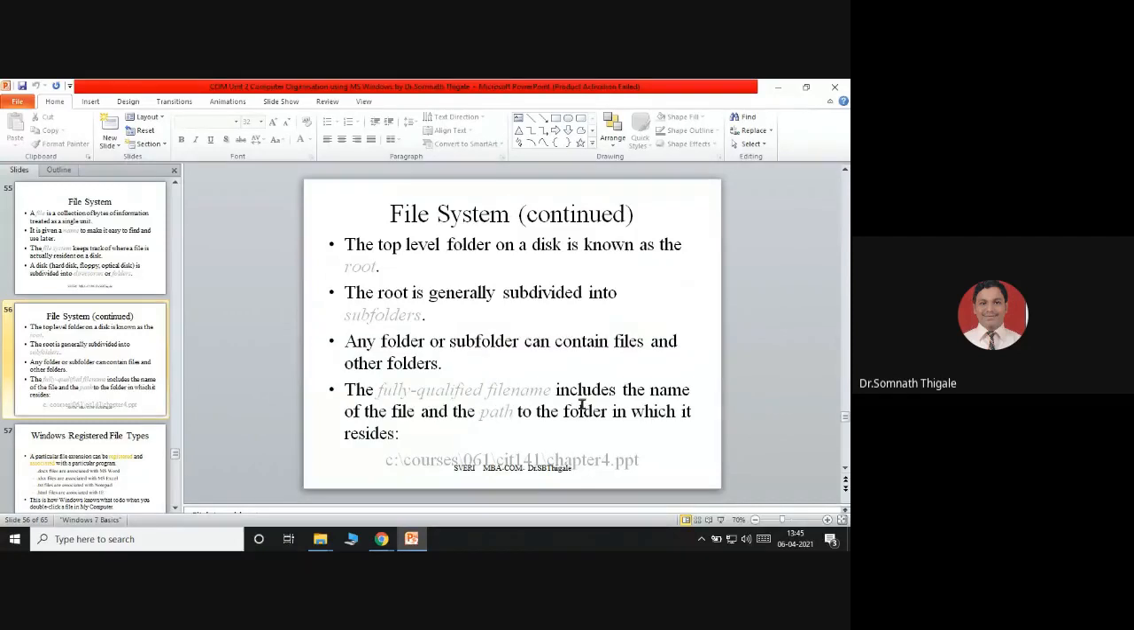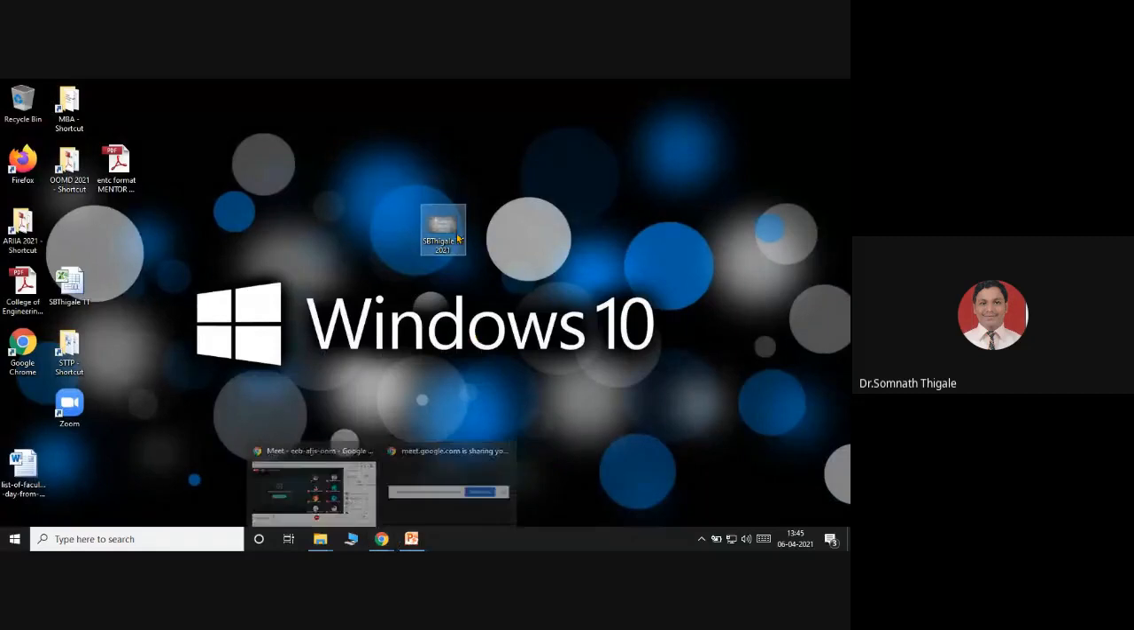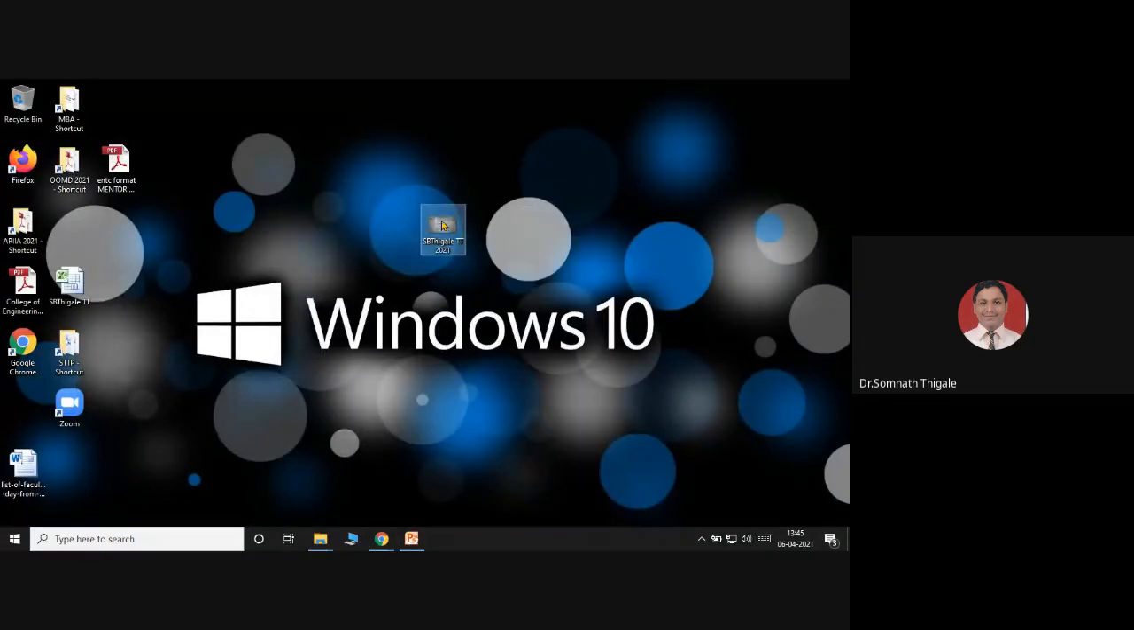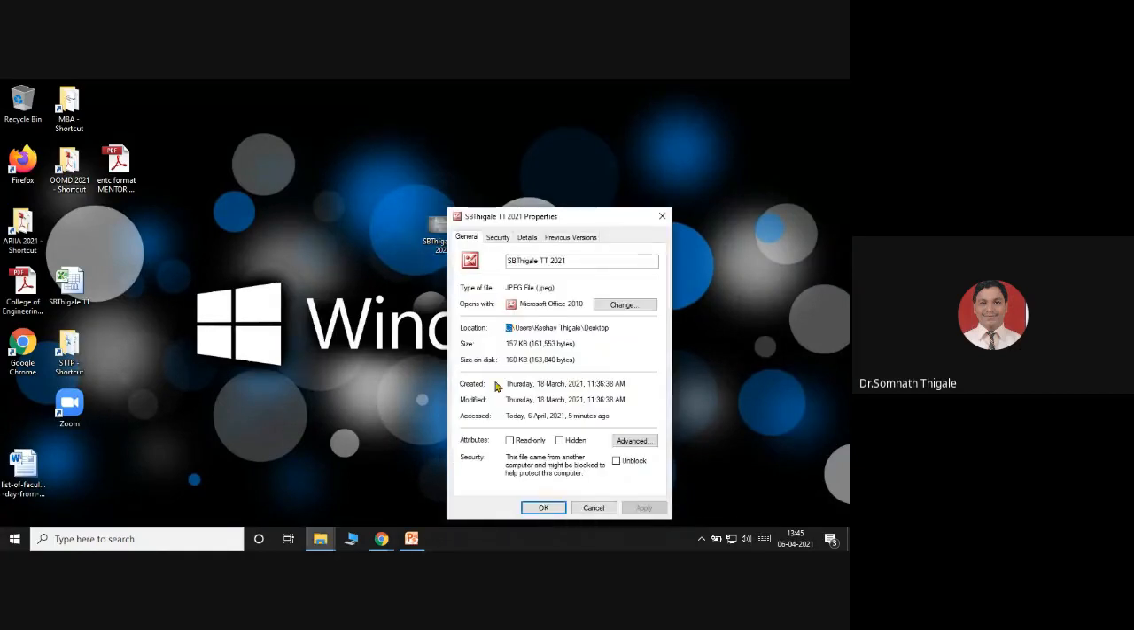A fully qualified file name includes the name of the file and the path to the folder in which it is resident. So this is what a complete path is. Similarly, for this particular file, you can check the properties. See, this is the path.